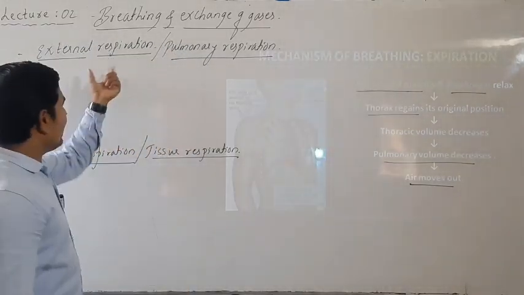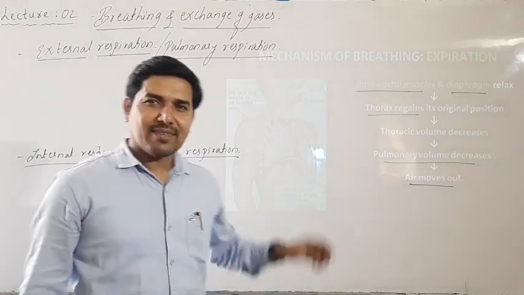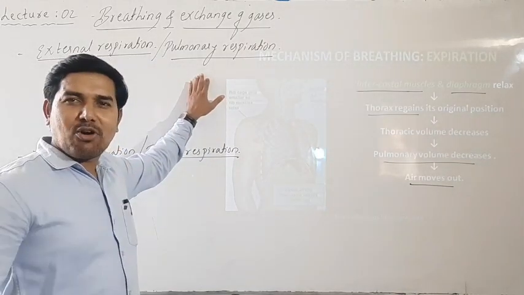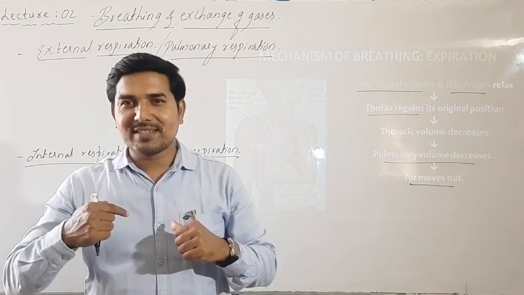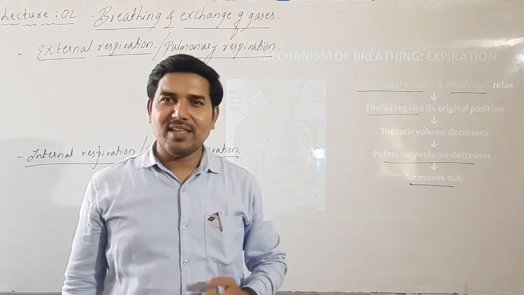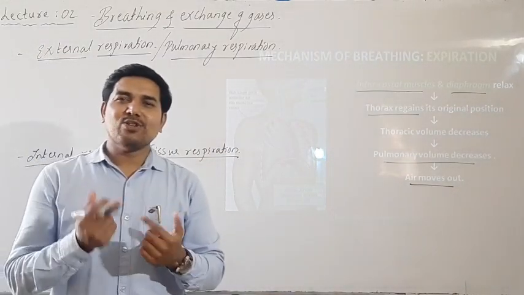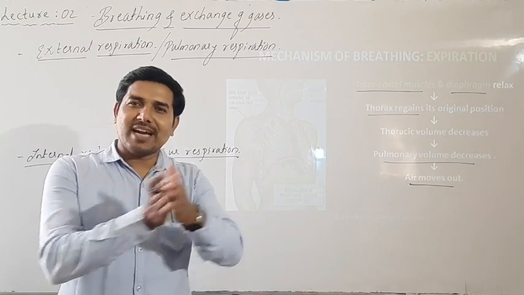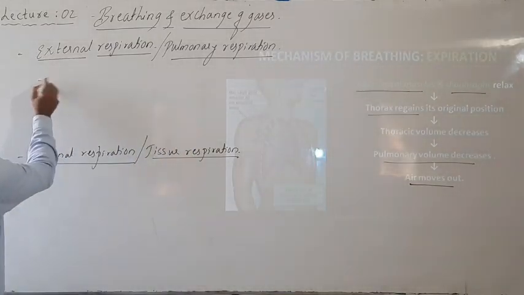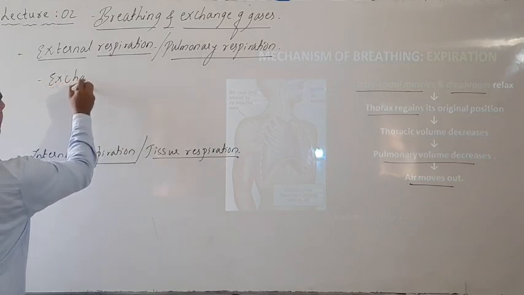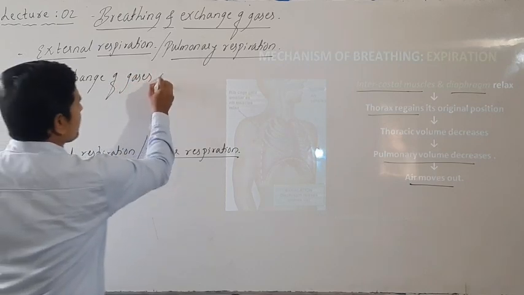Now, in this pulmonary respiration, what happens? Exchange of gases occurs between the alveoli of the lungs and the blood vessels. In the lungs only. This type is said to be external respiration. That means exchange of gases between alveolus and the blood vessel is said to be external respiration.